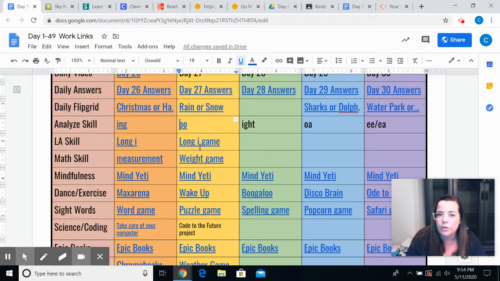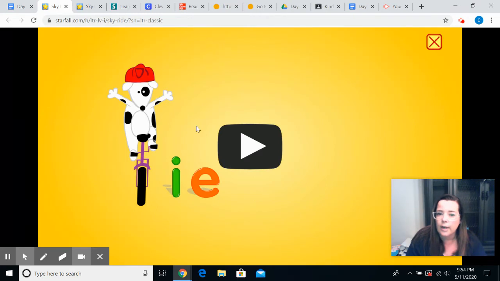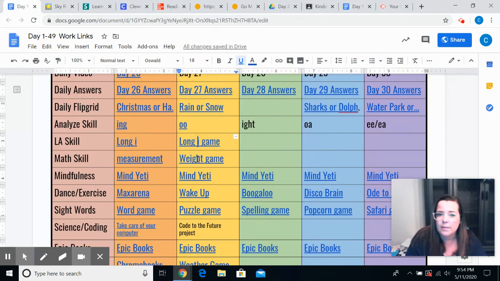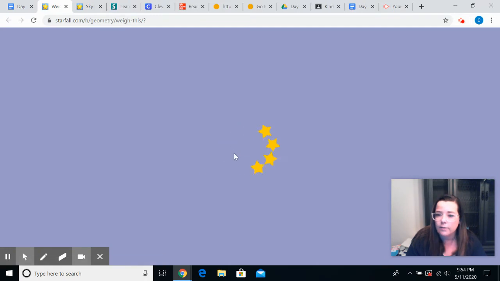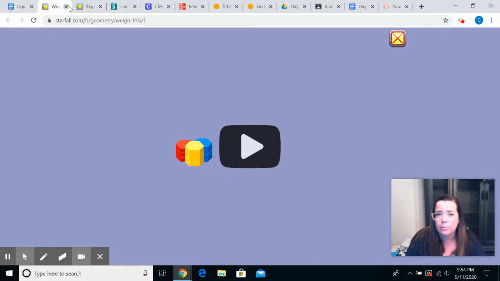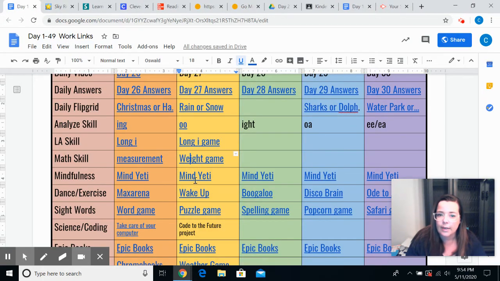For your language arts skill, we're still working on the long I, where we have a magic E to make that I sound. If you click, you'll get a Starfall game that you can do today. Coming down to our math skill, we're working on measurement. One way to measure is by looking at weight, if it's heavy or light. And if you click on this, you're going to get a really fun game where you can measure and actually weigh some different things. You'll just push play, and then you can do that activity.